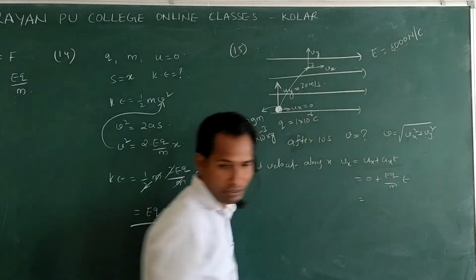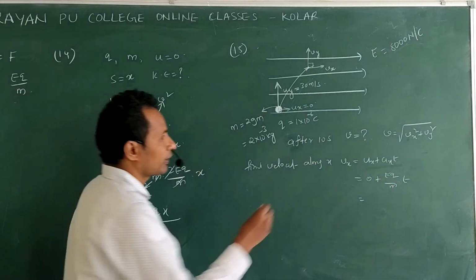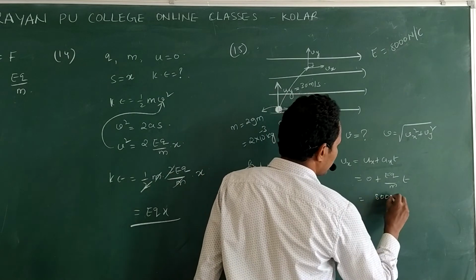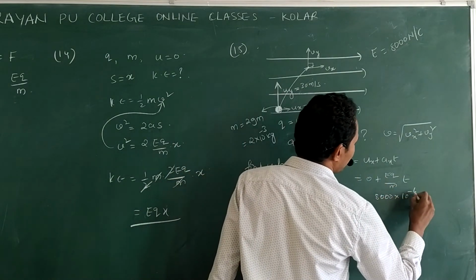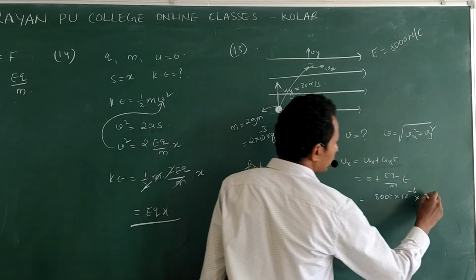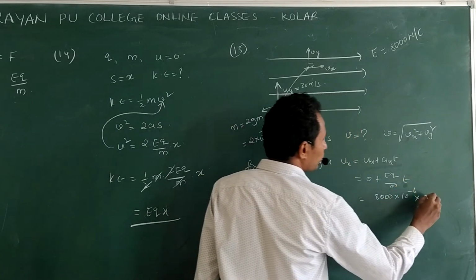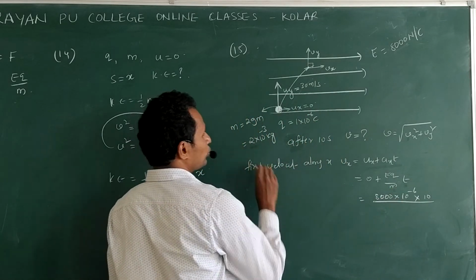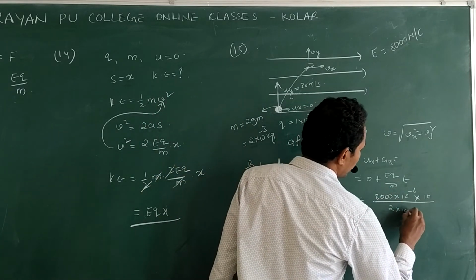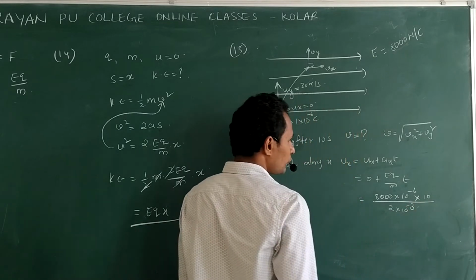What is E? E is equal to 8,000. Q value is 10 power minus 6. Time value is 10. Mass of the particle is given as 2 into 10 power minus 3.